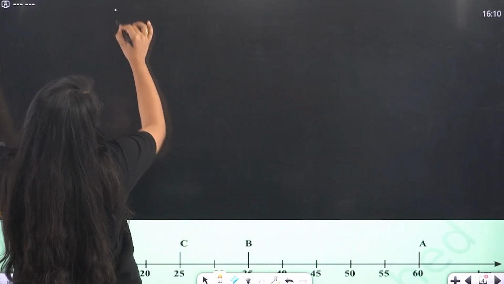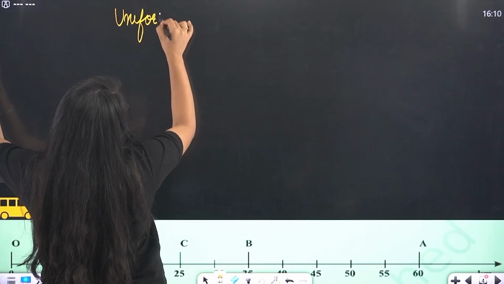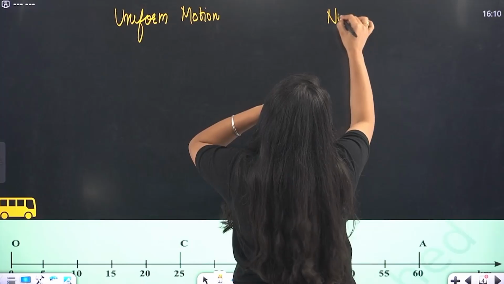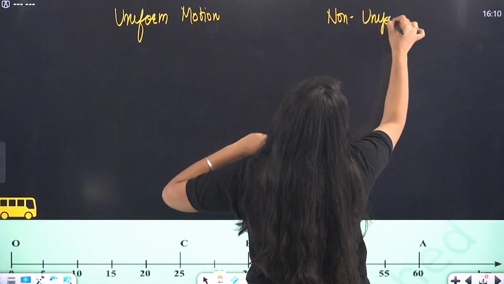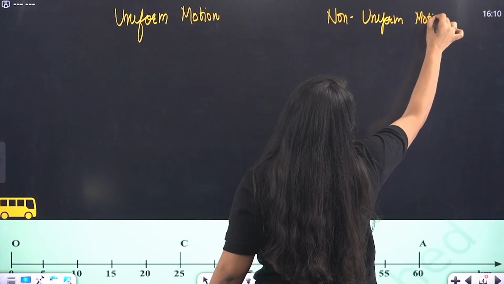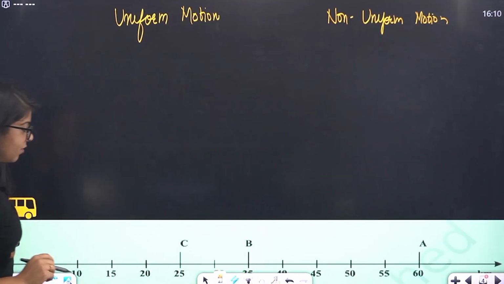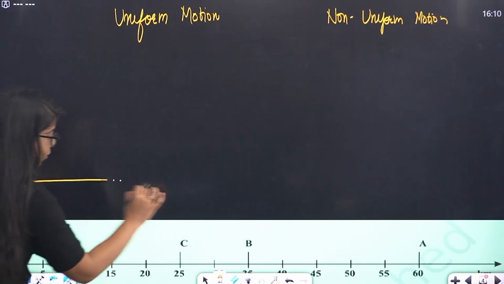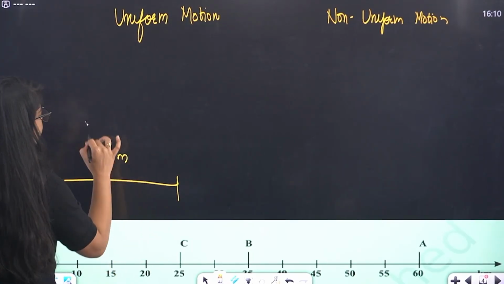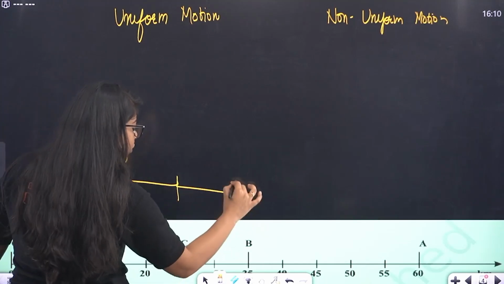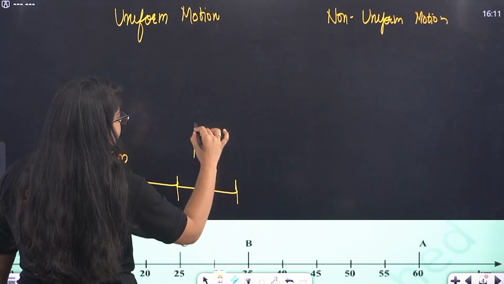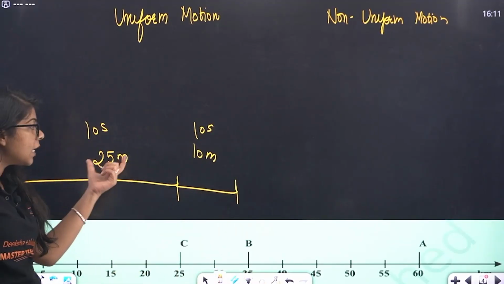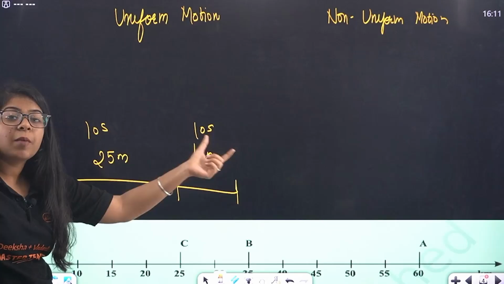Now, we studied about two motions. First is uniform motion and the second one is non-uniform motion. Uniform motion, what did we have? The bus traveled from C and then B. So it traveled 25 meters in 10 seconds. But in the next 10 seconds, it only traveled 10 meters. So it is traveling unequal distances in equal amounts of time.